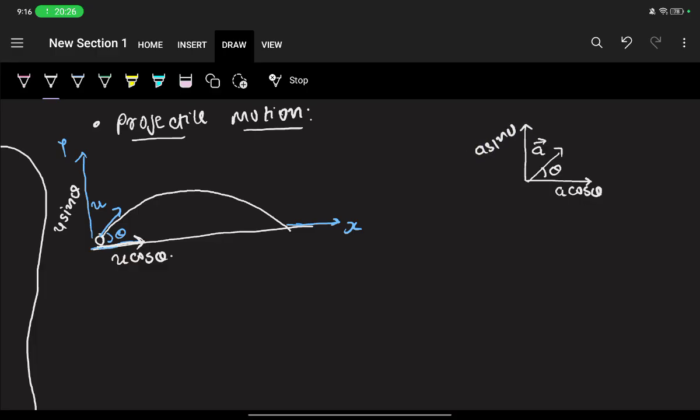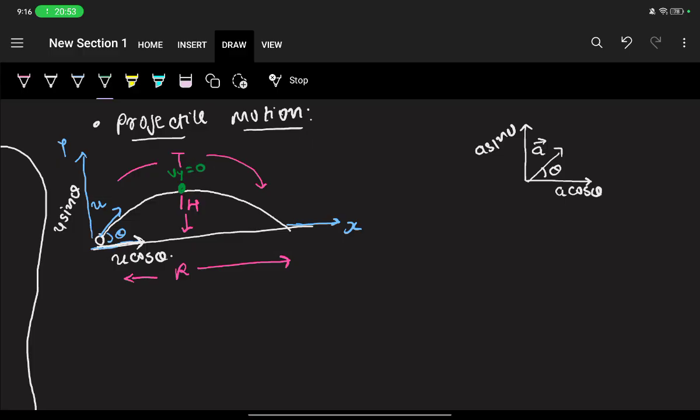So we are interested to find this height and this range. Yes or no? And we are also interested in finding the total time taken. Now you do know that at this point the velocity in the y direction is 0. Yes or no?